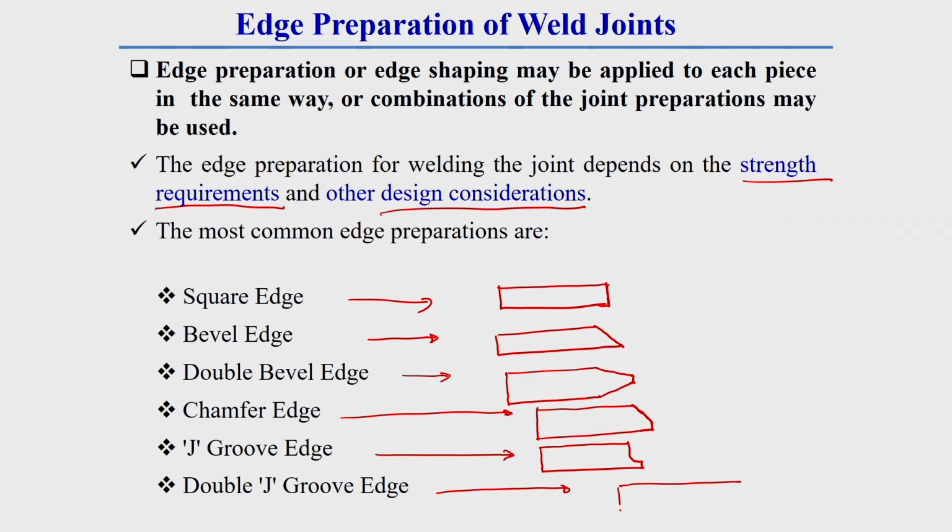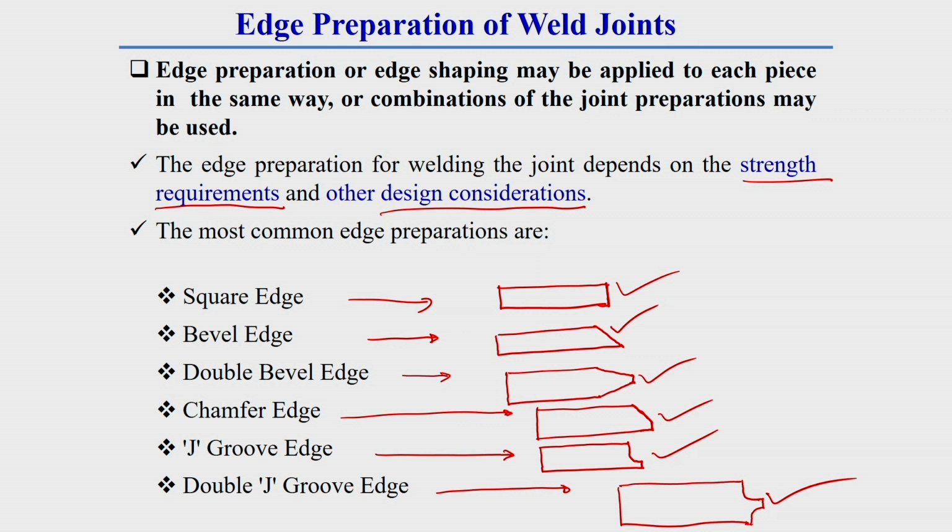Double J groove is generally used for thicker weld plates. From this side as well as from this side. So, this is generally double J. From the top side of the plate as well as from the bottom side of the plate, edge preparation is done. So, these are all the edges which are generally prepared for strength requirements or some design consideration of the welded joint. So, generally there are 6 different types of edge preparation.